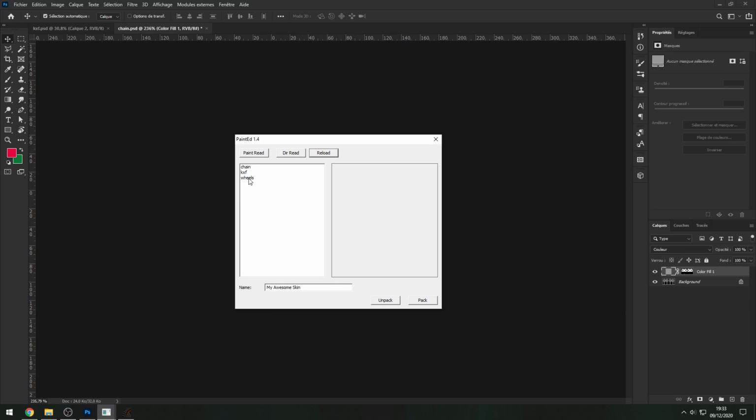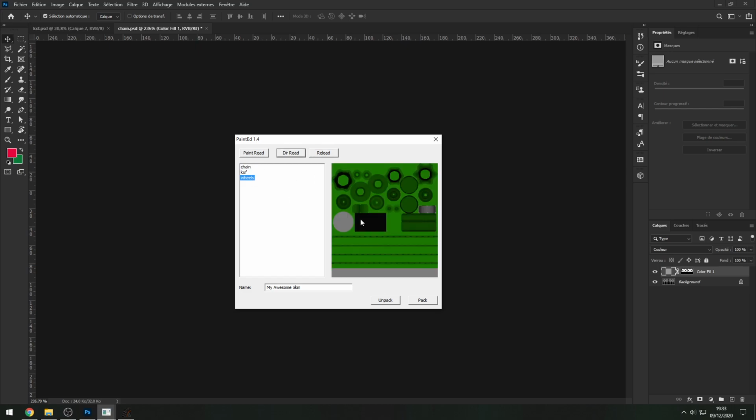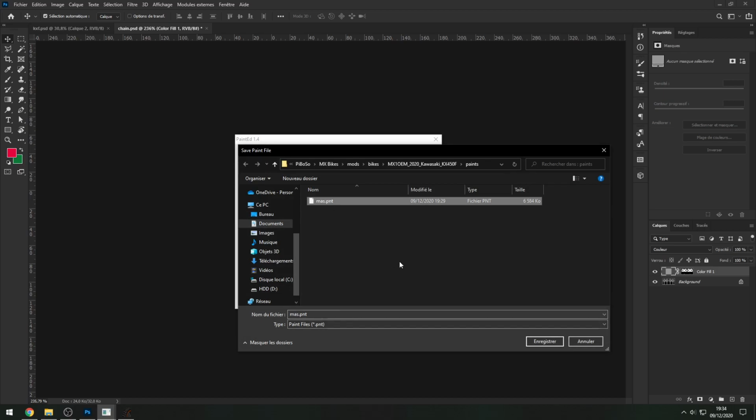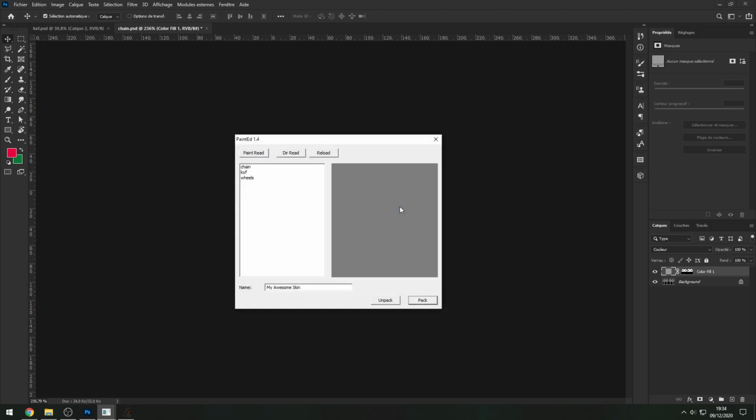So we've added the wheels and the chain files into the desktop folder. So we can see that we have our gray chain and our green wheels. So I've reloaded it. Now let's hit back and override the other one. Yes, okay. So the more TGAs you use, the more time Paint will take to create the PNT, okay?